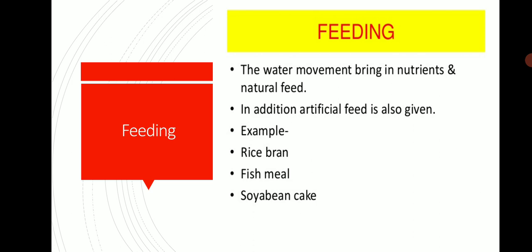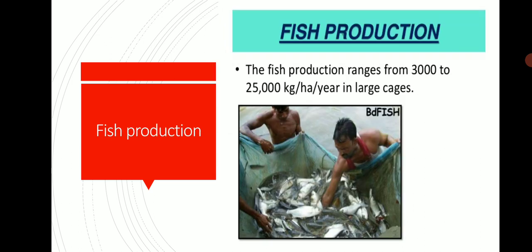Feeding: water movement brings in nutrients and natural food. Additional artificial food is also given, for example rice bran, fish meal and soybean cake. Fish production ranges from 3,000 to 25,000 kg per hectare per year in a large cage.